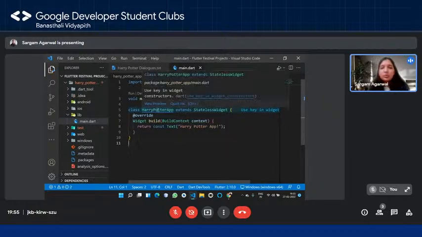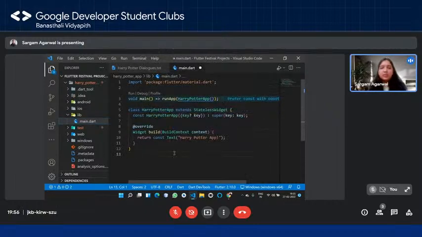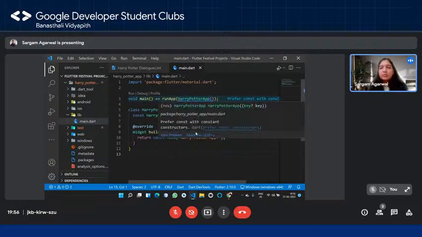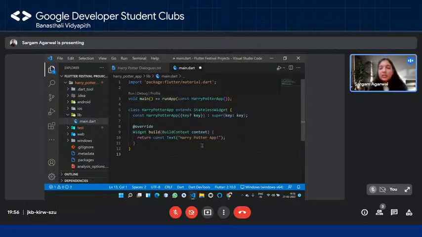And then it says one more thing, that use key in widget constructors again. You can simply go on quick fix and do these things as we are beginning right now. It's perfectly fine that we don't really get into the depths of these things, as to why we are taking in keys over here or something like that. So for the time being, just see what I'm doing.